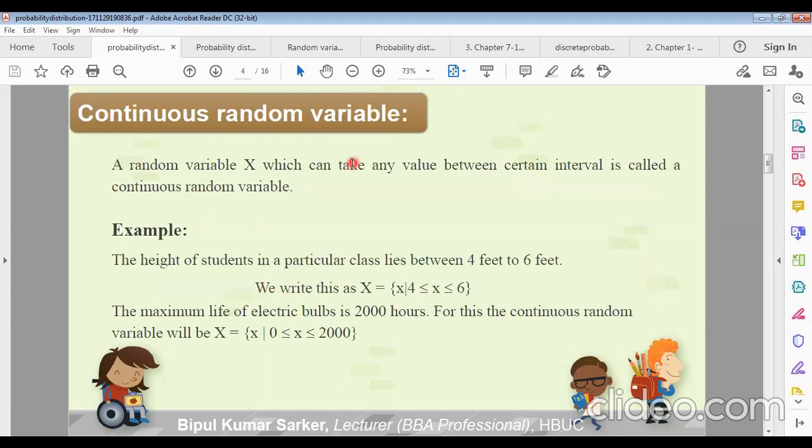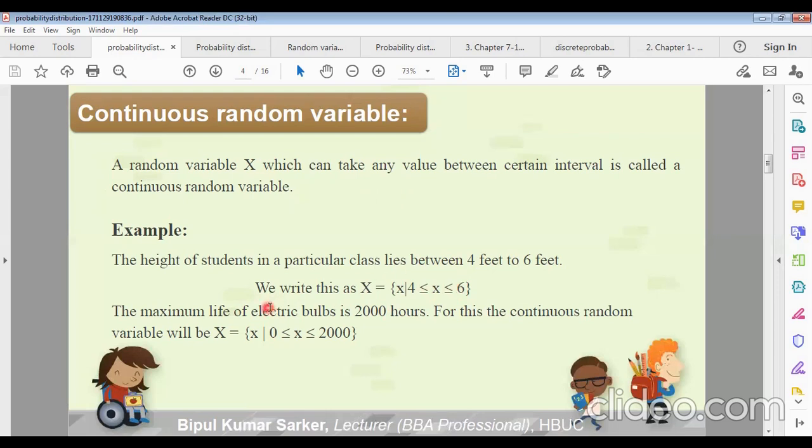What will a continuous random variable be? A random variable X which can take any value in a certain interval is called a continuous random variable. Suppose we are discussing the height of students in a class. Suppose the lowest height is 4 feet and the highest is 6 feet. So there is an interval between 4 and 6, and this can be written as X = {x : 4 ≤ x ≤ 6} feet. That means x lies between 4 and 6. This is a closed interval, of course.